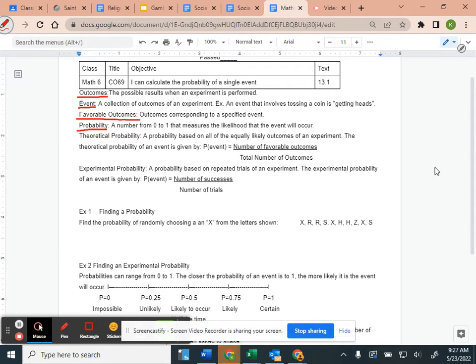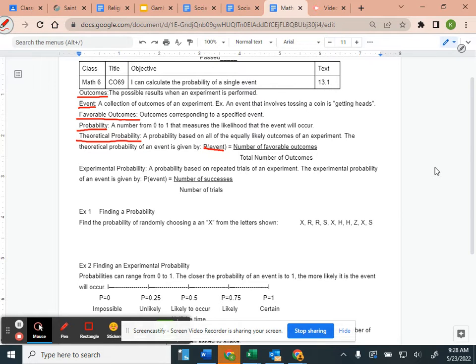Probability is a number from 0 to 1 that measures the likelihood that the event will occur. If I flip a coin, what is the probability that it will be heads? Theoretical probability is a probability based on all of the equally likely outcomes of an experiment. The theoretical probability of an event is given by P, the event.